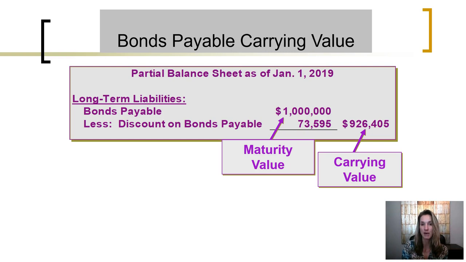If we were to prepare a balance sheet on January 1st, 2019, when the bonds are issued, bonds payable would be $1 million, reported on the balance sheet as a liability. The contra liability account would be reported right after. The difference between the liability and its contra liability account is the carrying value of the bonds. On January 1st, when these bonds are issued, their carrying value is $926,405.